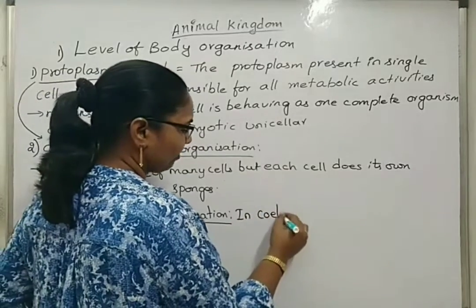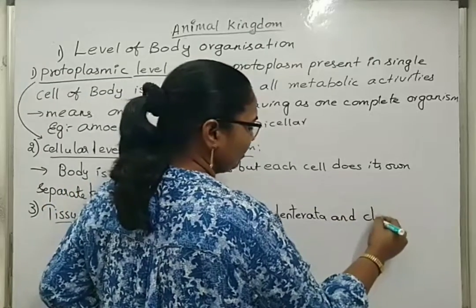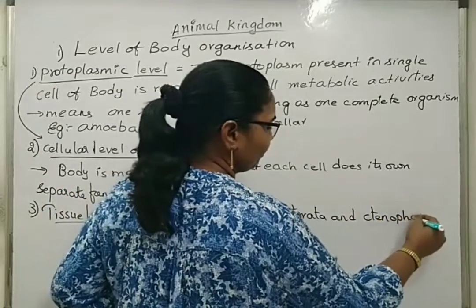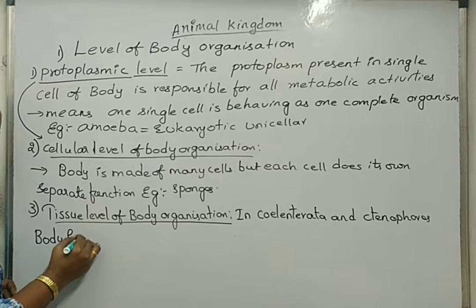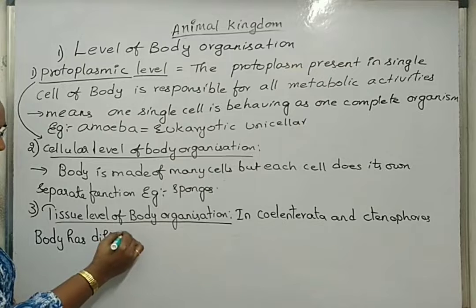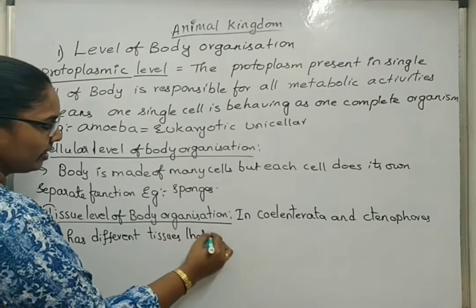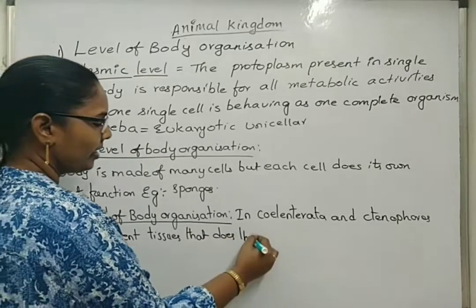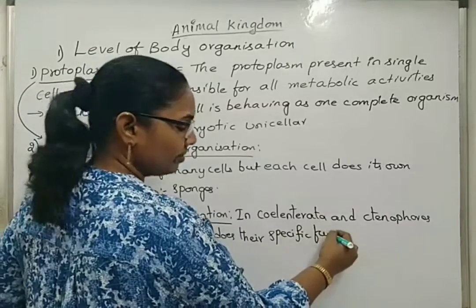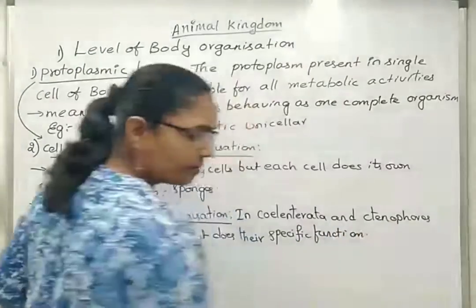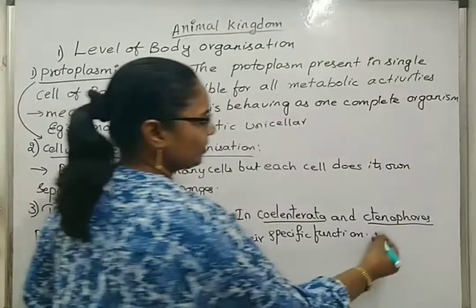In Coelenterata and Ctenophores, the body has different tissues that do their specific function. So here the example is Hydra, which we can also take.